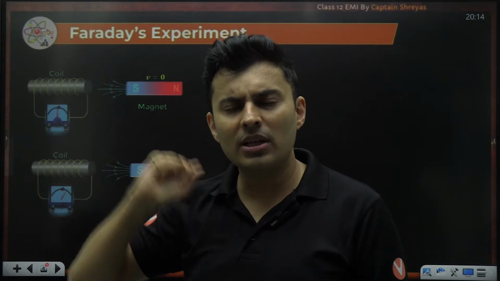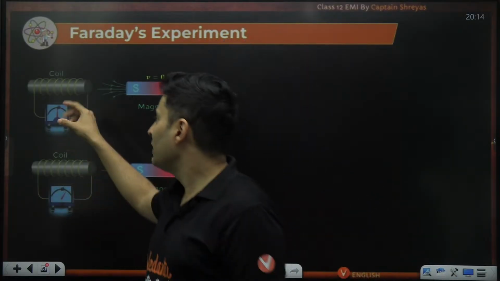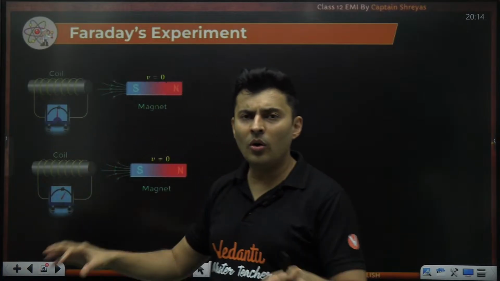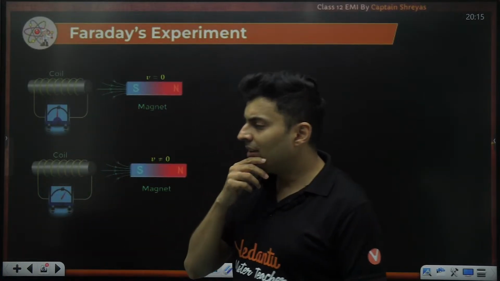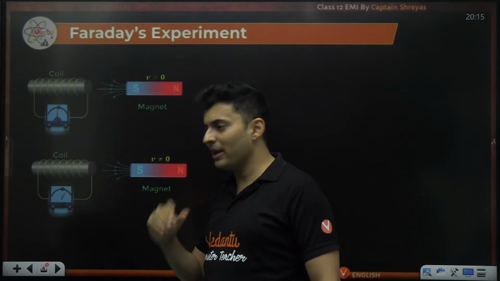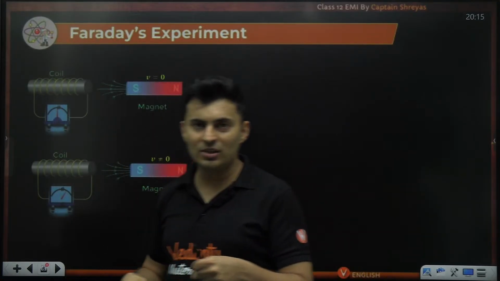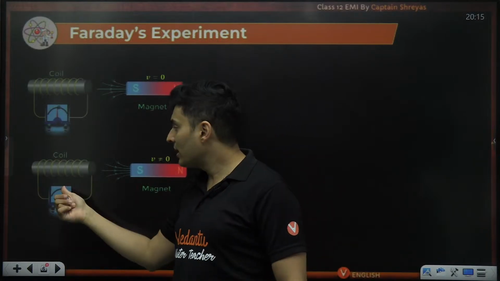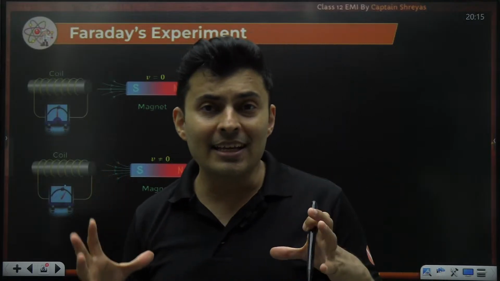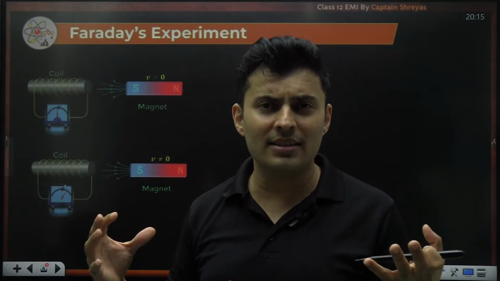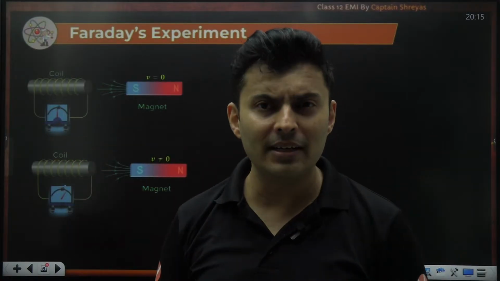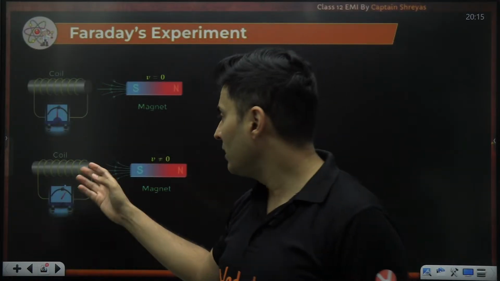He again placed the magnet on the other side, used a strong magnet, changed the orientation, added more turns, nothing, no reading was shown. Then accidentally one day, when he was taking the magnet from one place to another while it was moving, that's when he realized that the reading was shown. And that's when he understood that the magnetic field, or the magnetic flux, the flow of the field, is not causing electricity in this coil.